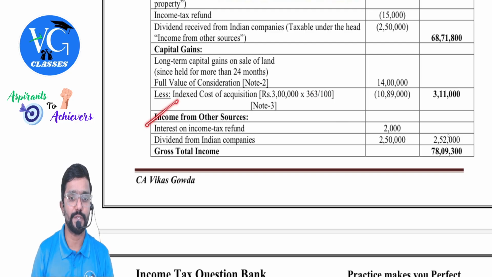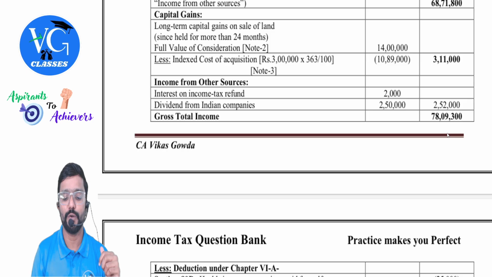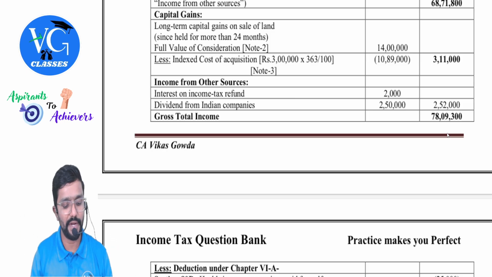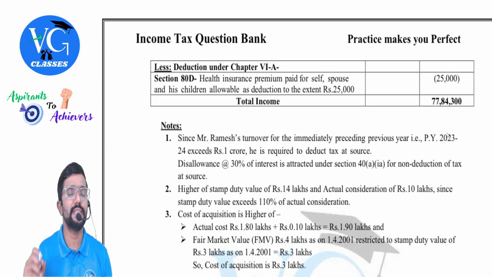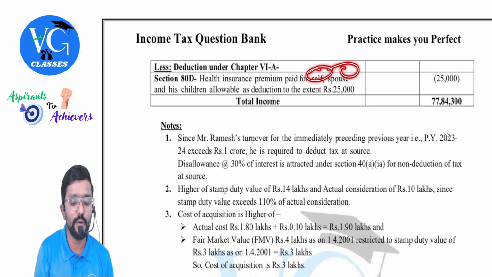Next, income from other sources. Interest on income tax refund, 2,000. Dividend from Indian companies, 2,50,000. So 2,52,000. Gross total income comes to 78,09,300, guys. Then deduction under 80D, deduction for health insurance premium paid for self, spouse, and children.